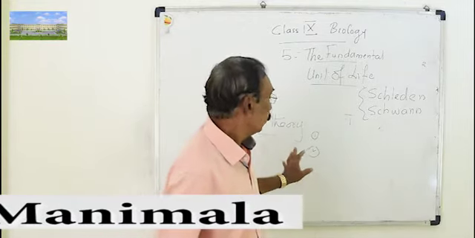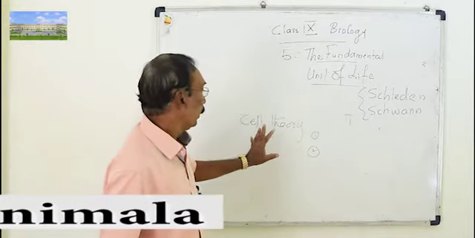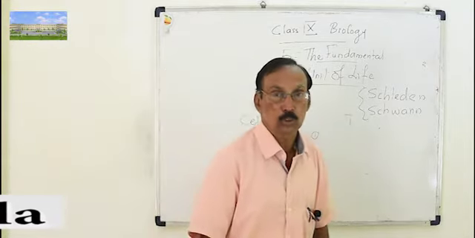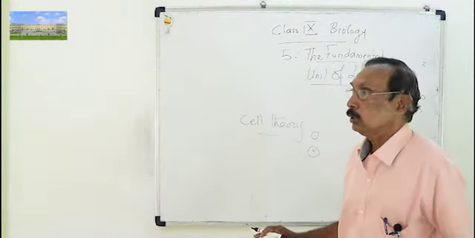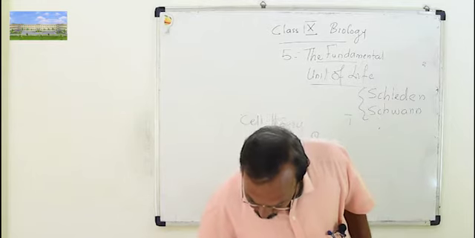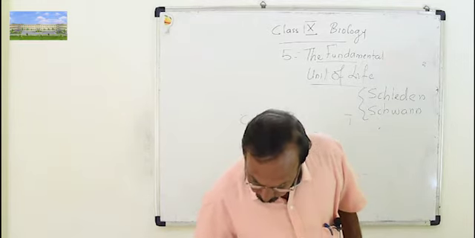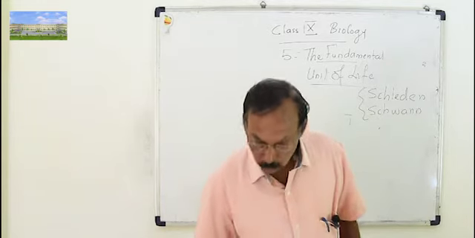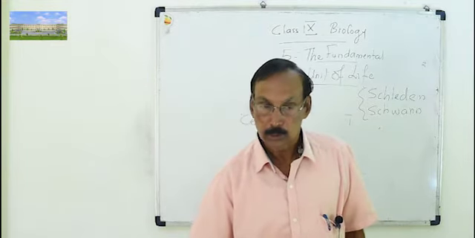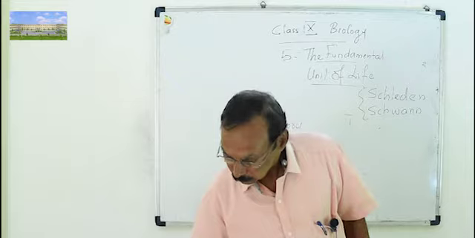Okay, now we can observe any type of cell because we now have very expensive microscopes. There are different types of microscopes which help us to see the different parts of the cell.